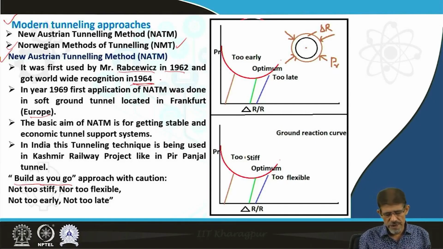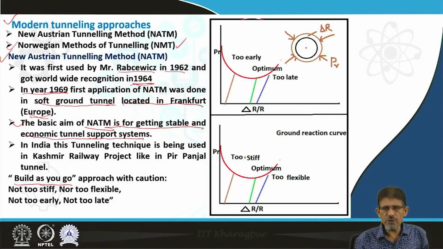Then this concept was utilized in 1969 in soft ground tunneling located in Frankfurt, Europe. The basic aim of NATM is getting a stable and economical tunnel support system.